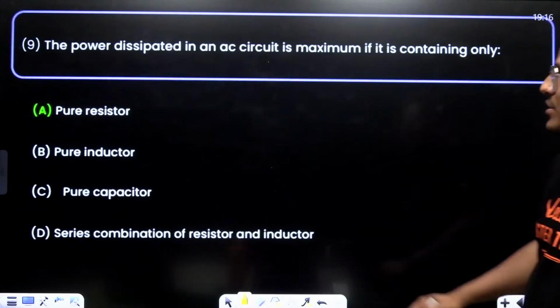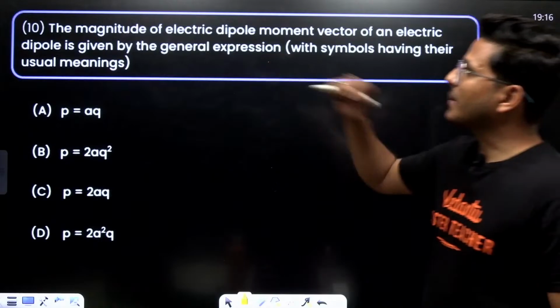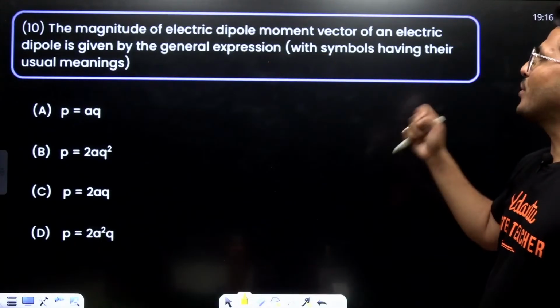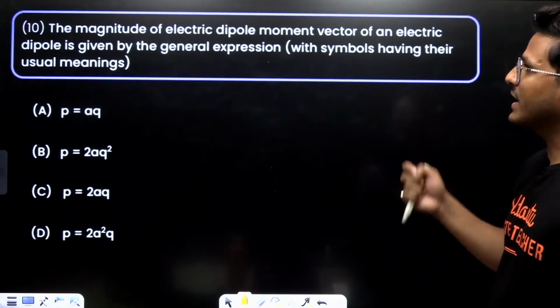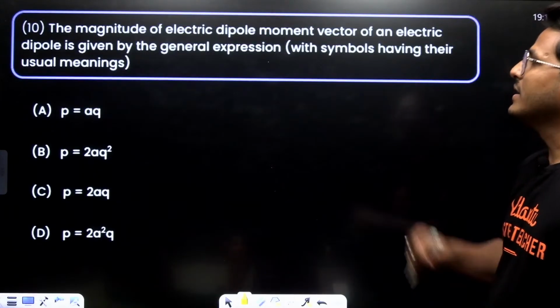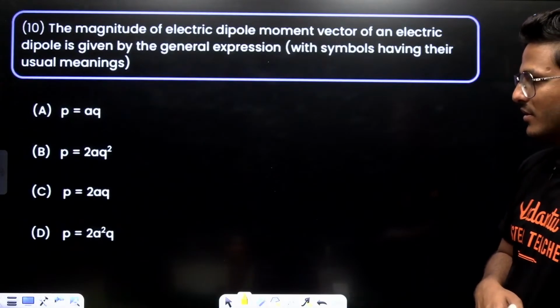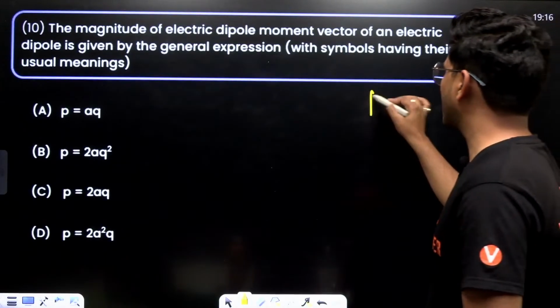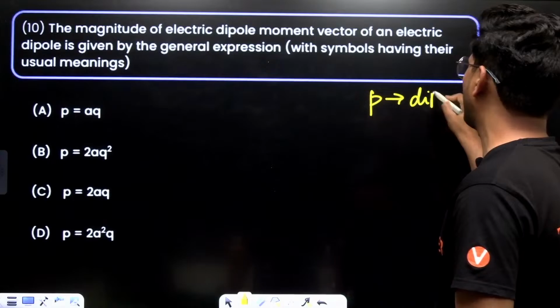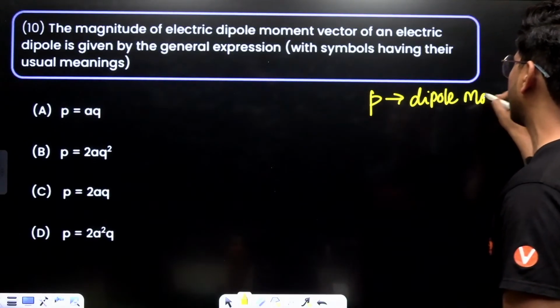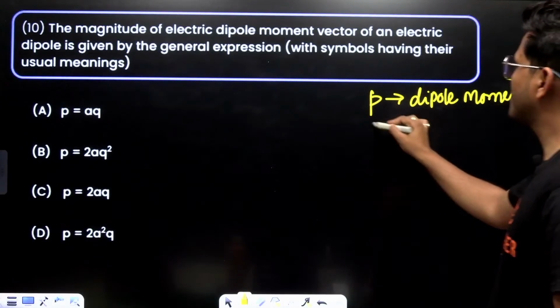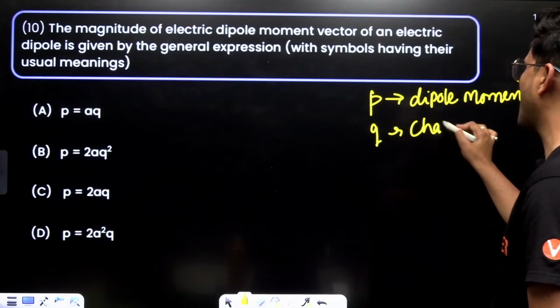Okay. Moving to next. The magnitude of the electric dipole moment vector of an electric dipole is given by the general expression, with the symbols having their usual meaning. P is the dipole moment, electric dipole moment basically. Q is basically charge.